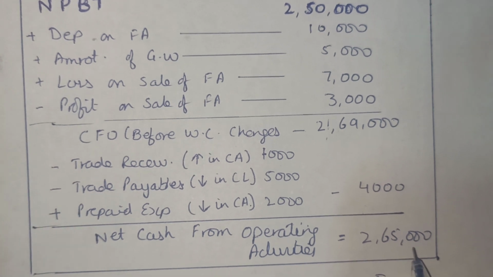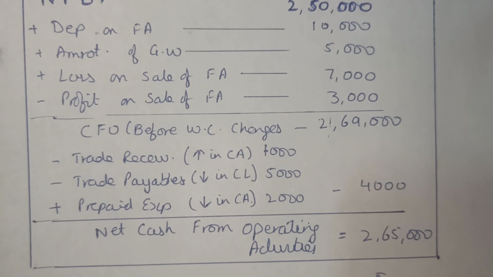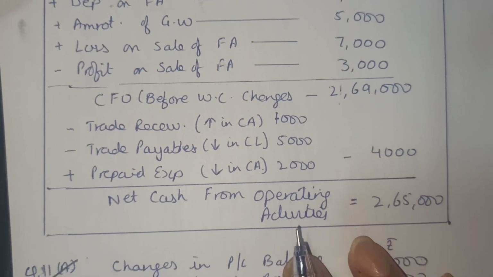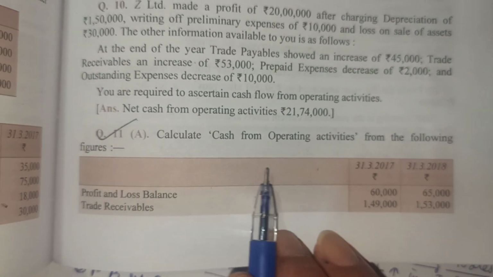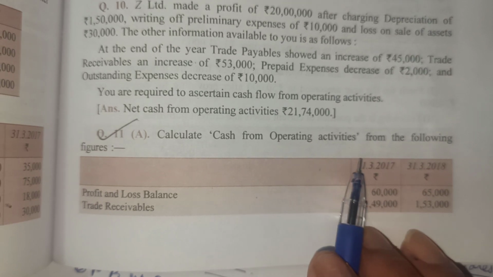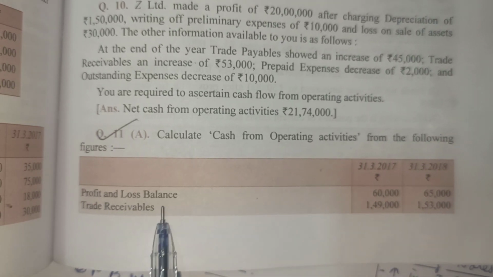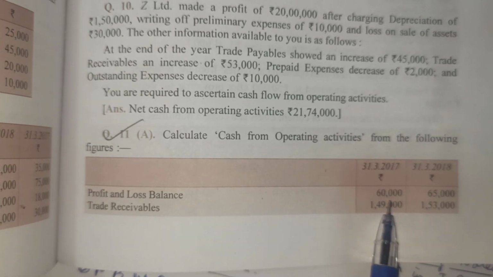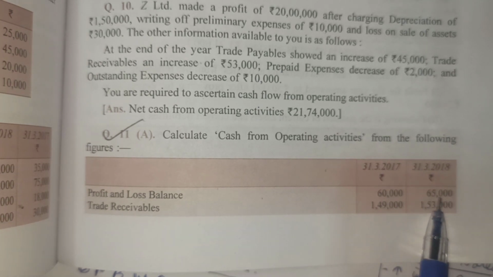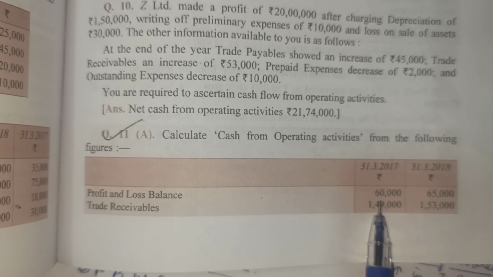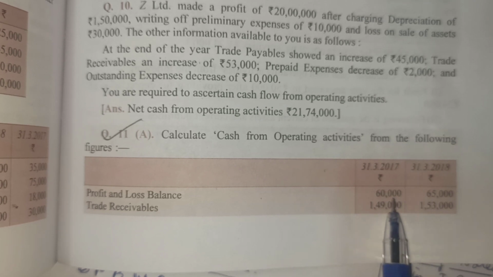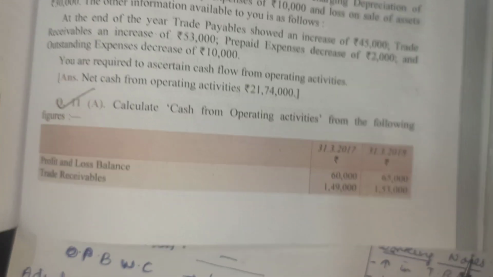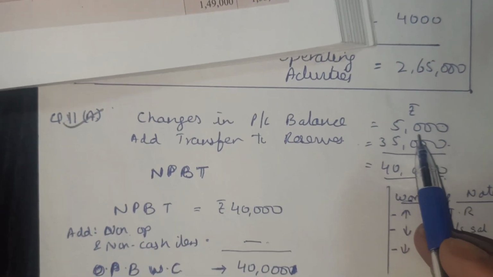Are we clear? Okay. Then the next good question I found is question number 11 from the textbook. This is the question: cash from operating activities from the following figures. Here the profit and loss balance is rupees 60,000 to 65,000. Last year it was 60,000. By the end of this year it is 65,000. That means this year's profit is 5,000. We begin with this.